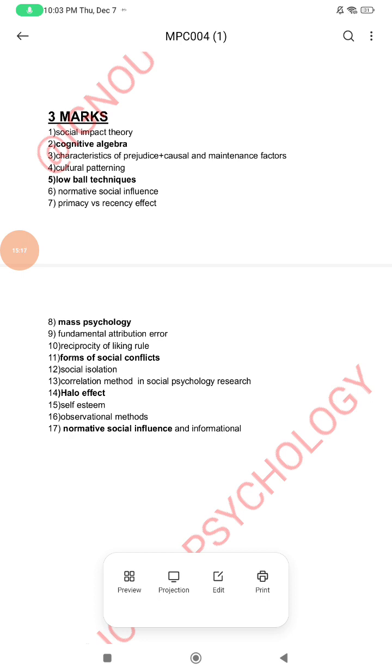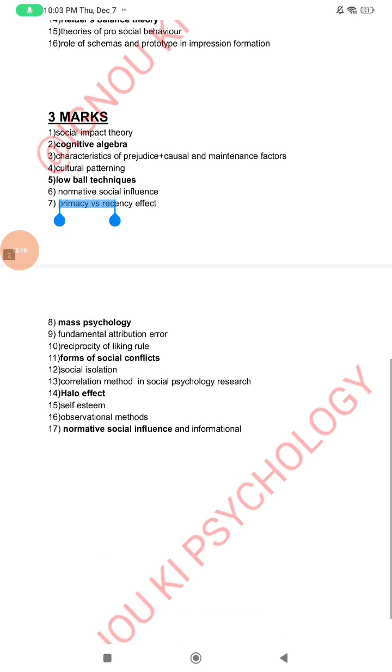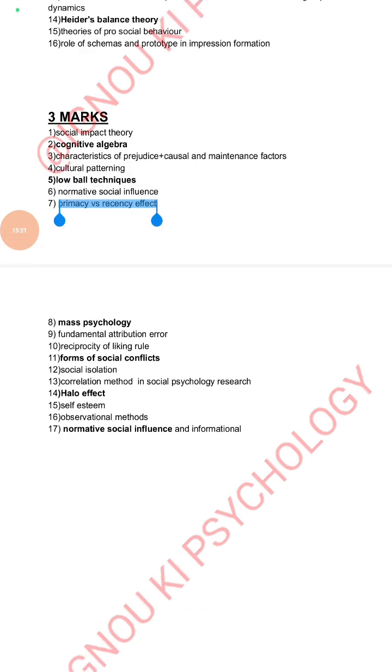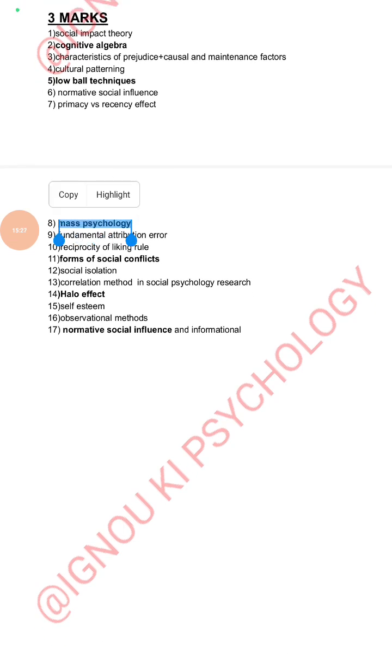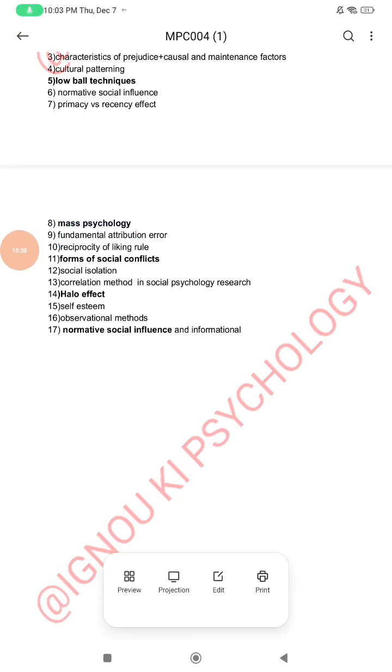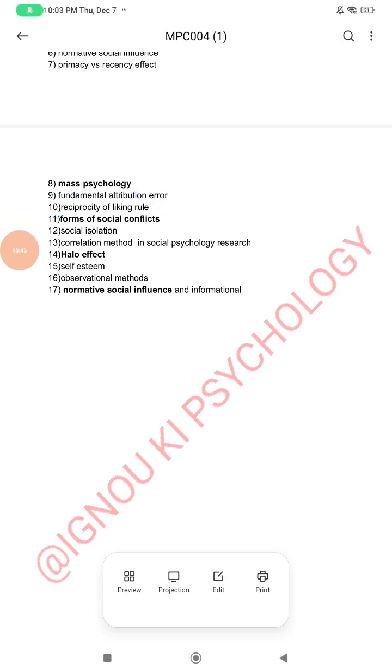Then primacy and recency effect, it is related with research method, and also you have studied in memory also. You can write that. Question number 8, mass psychology. What is mass psychology? It is all about mob phenomenon, crowd phenomena, how your behavior is influenced by a large group of people. These all are part of mob psychology. Then fundamental attribution error, we have already seen. Please prepare well, this is also a very important topic.